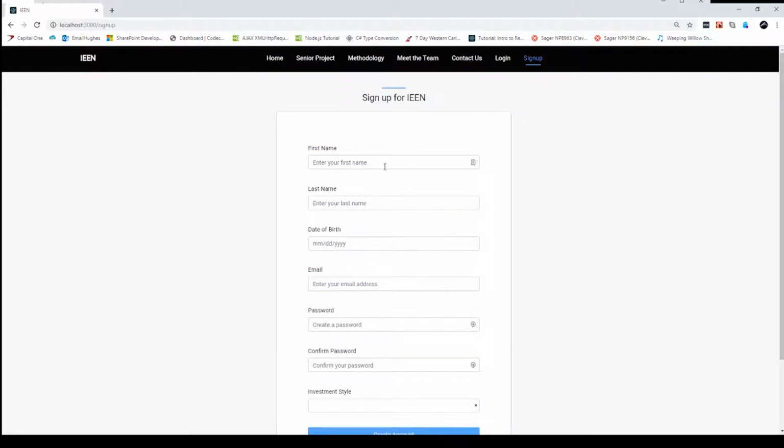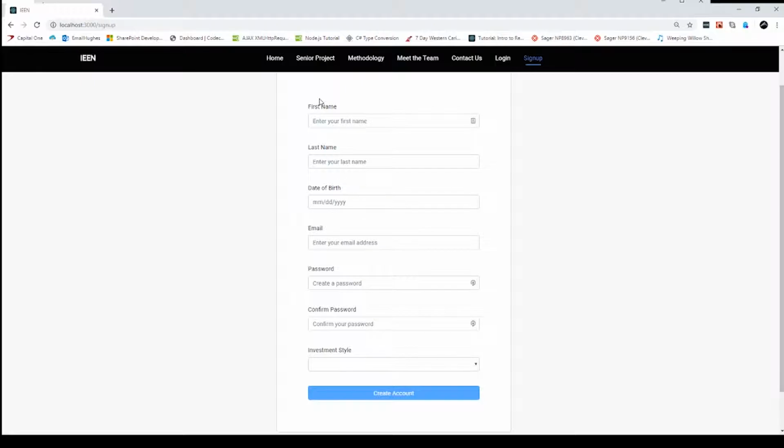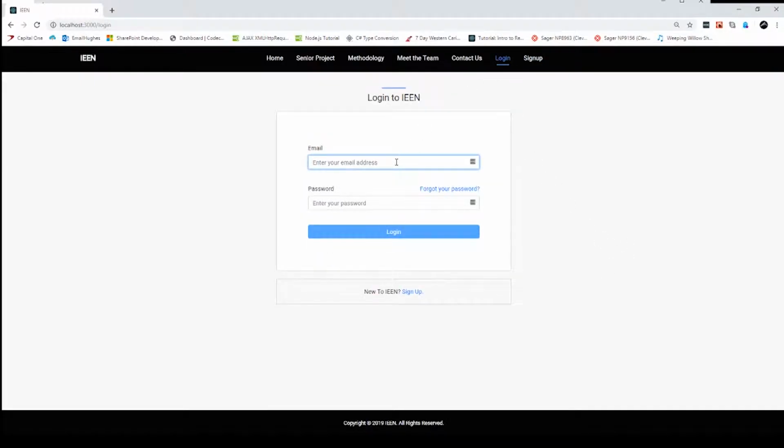Signing up is incredibly easy with a very simple form where you enter your first and last name, date of birth, email, password, and your investment style, which in the future will be able to help you to hone securities and style things in a way that is more preferable to you. For the purposes of what we're doing here, I'm going to use some seeded information just to log into my account.